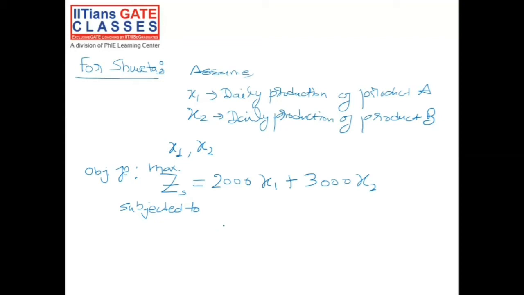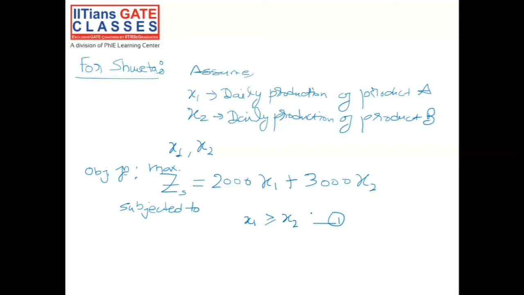The very first constraint was that the production process is such that the daily production of A has to be at least as much as B. So the daily production of A is x1, the daily production of B is x2, and A has to be at least as much as B. So x1 would be greater than or equal to x2. Constraint number one.